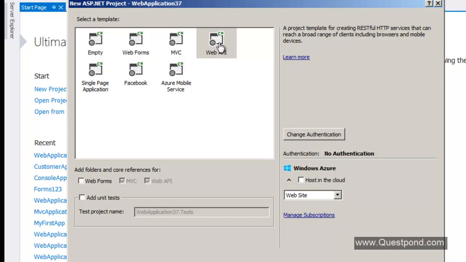And this is the template here, Web API. If you read the instruction carefully at the right hand side, it says a project template to create RESTful HTTP services. That means if you're going to use web API, it's going to follow the HTTP principles. It's going to follow post, get, put, delete, those kinds of things. So I'm just going to say OK here.